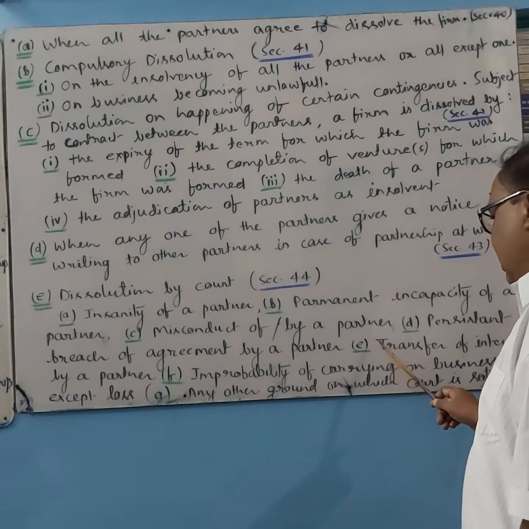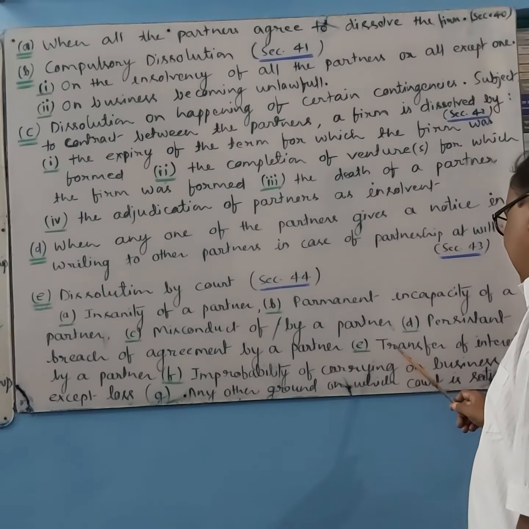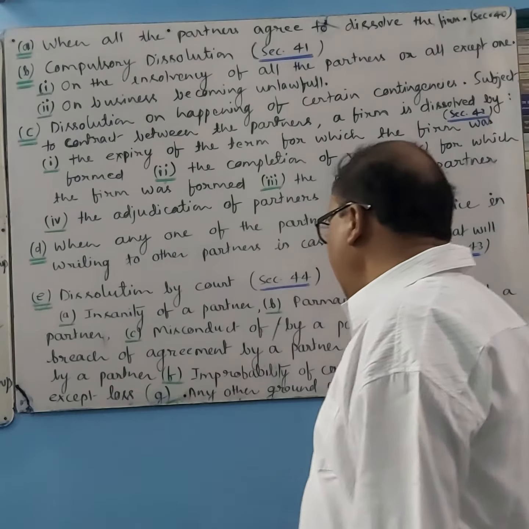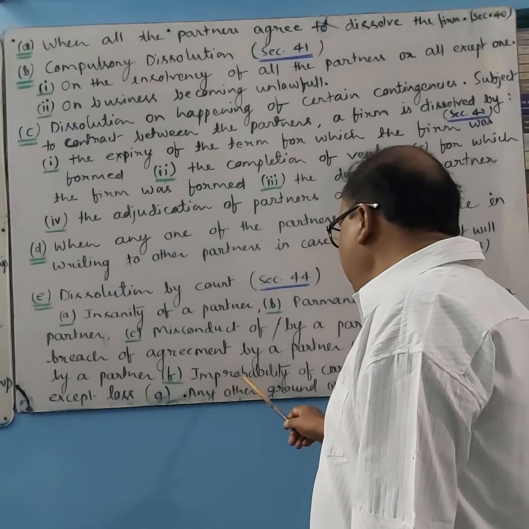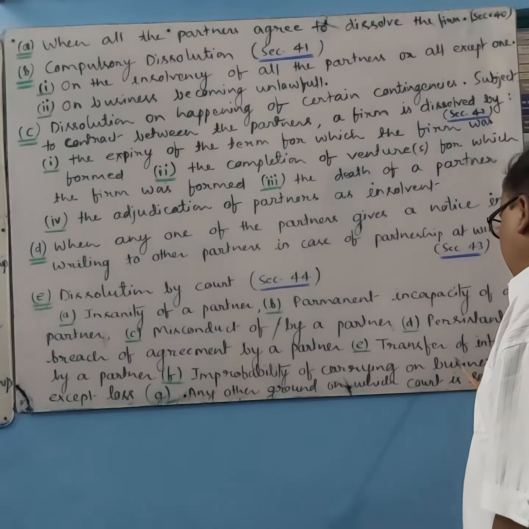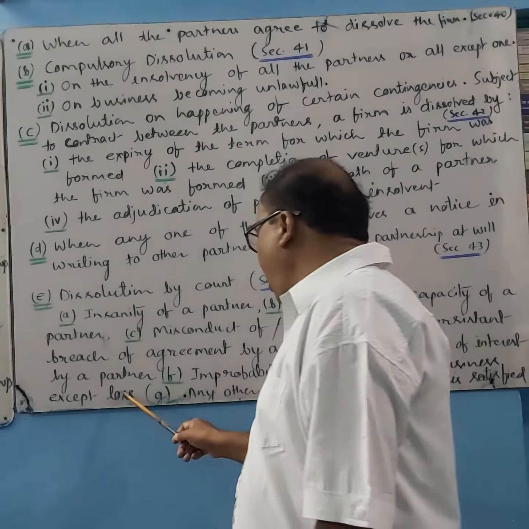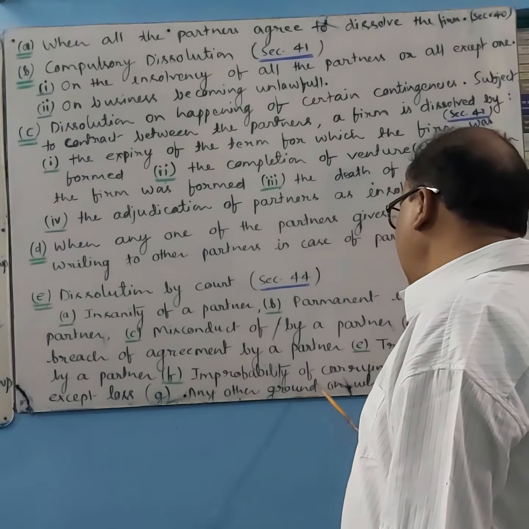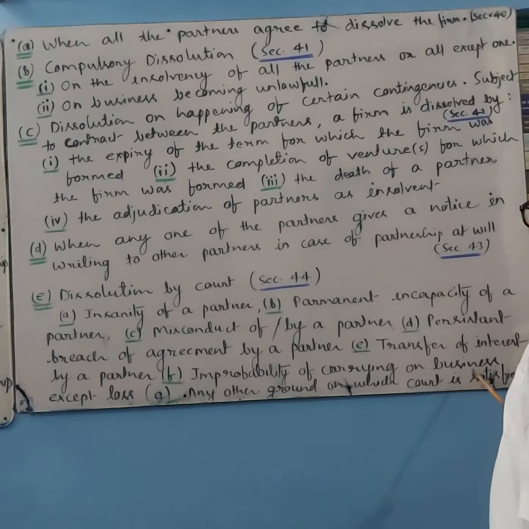And second last in this category, transfer of interest by the partner, and improbability of carrying on business except at a loss. Then last one, any other ground on which the court is satisfied.